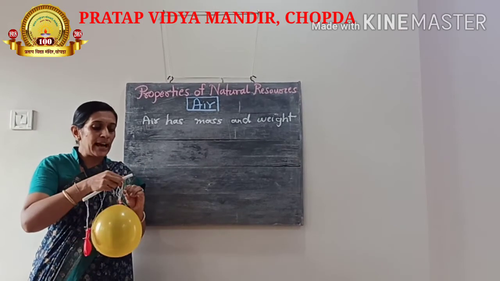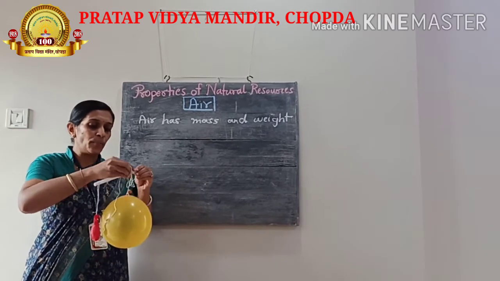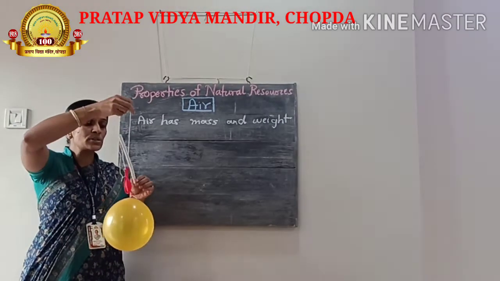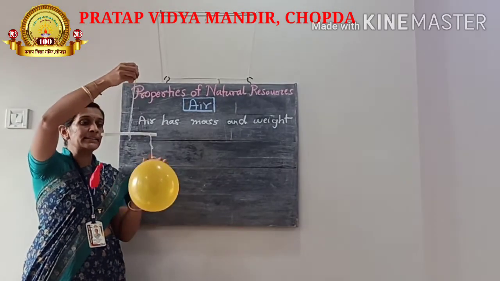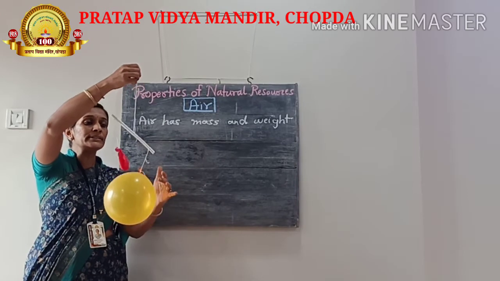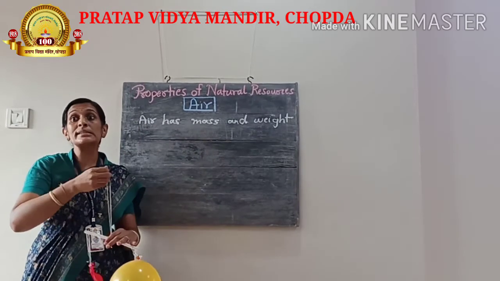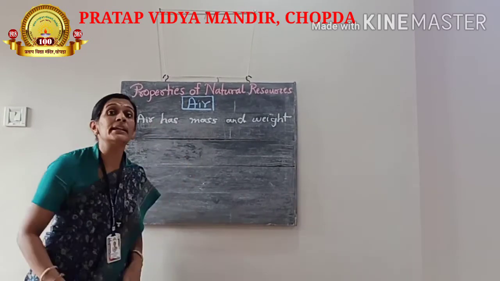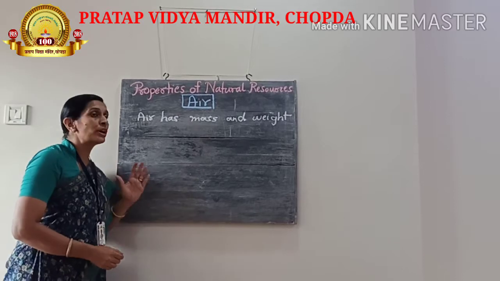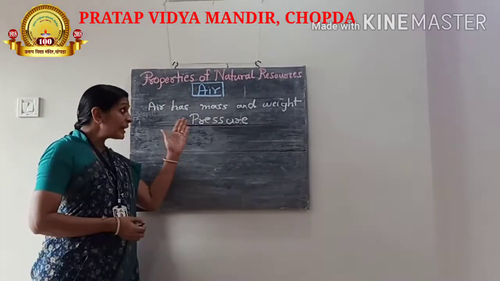So which will tell us that air has mass and weight. See students, we are seeing that this side is going downwards towards the inflated balloon, which shows us that air has mass.